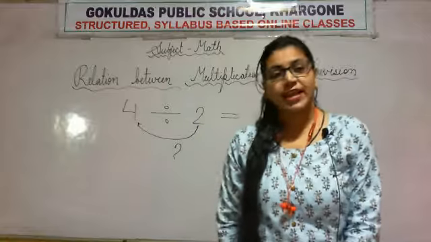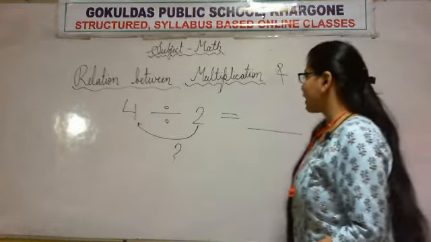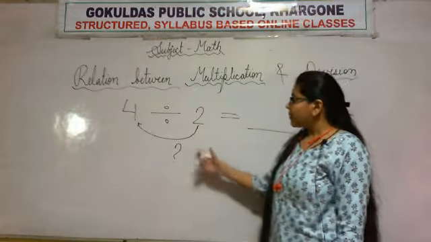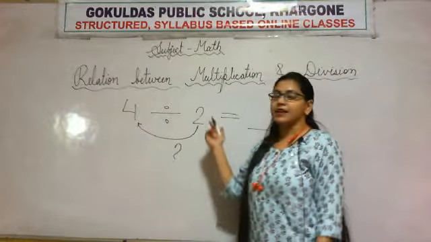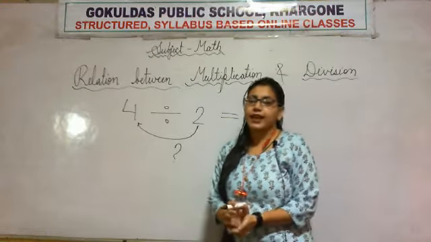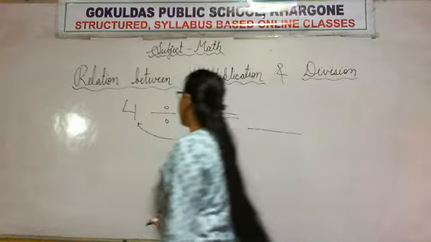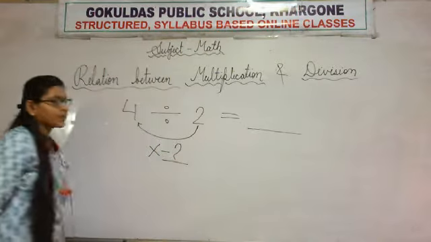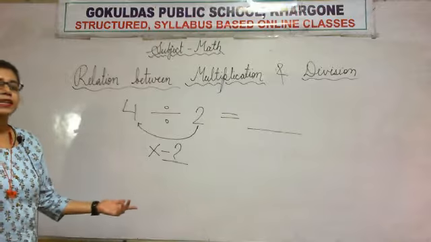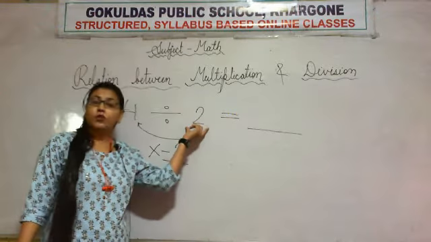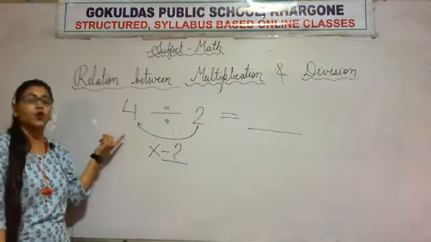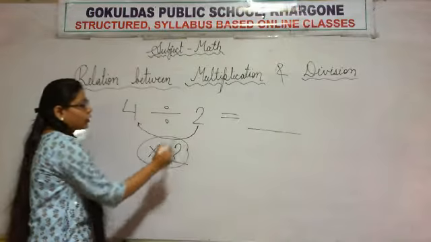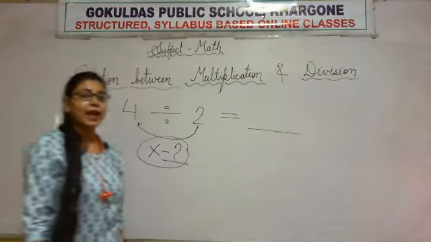Yes, with the help of multiplication, because division and multiplication are exactly opposite of each other. But what will we multiply? We know we need to multiply something if we want to reach from 2 to 4. But multiply what?